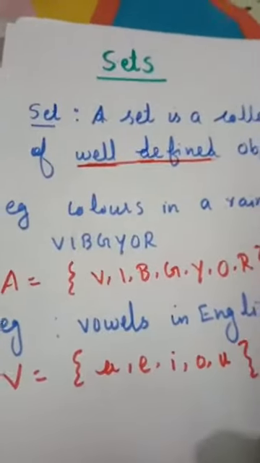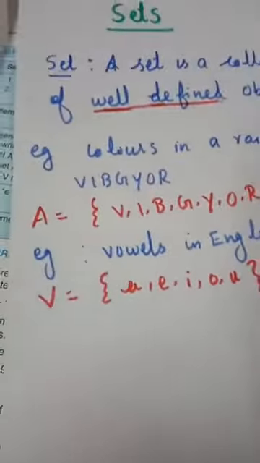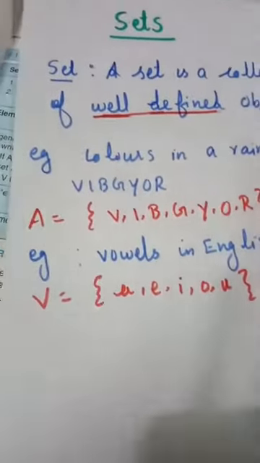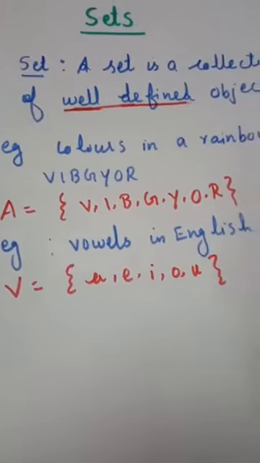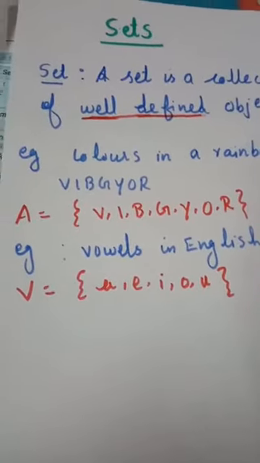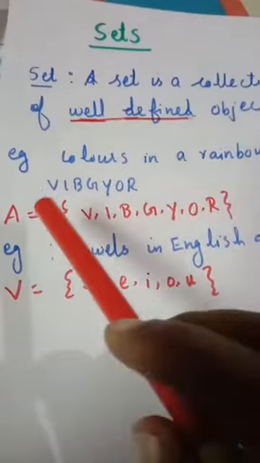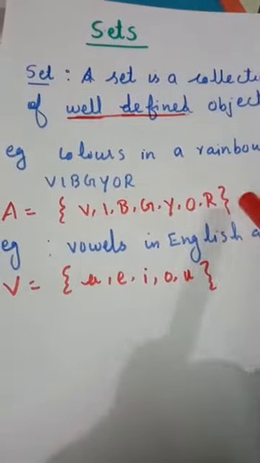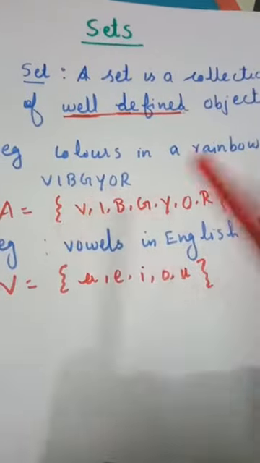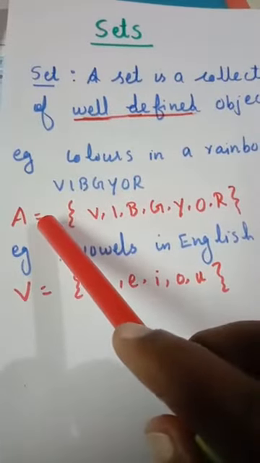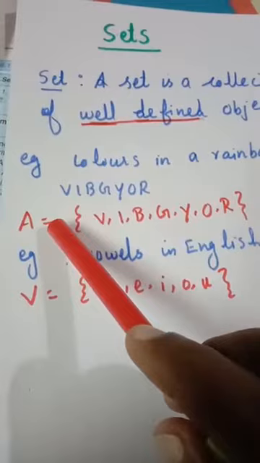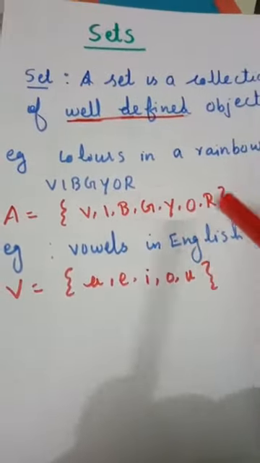The most important thing while constructing a set is to always use capital letters, and put the elements in a curly bracket. This bracket is called a curly bracket. So always write a capital letter for the set notation and use curly brackets.